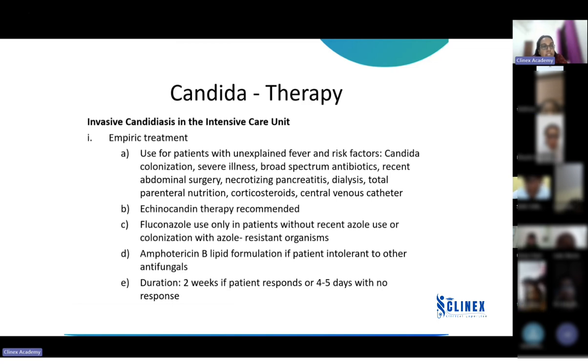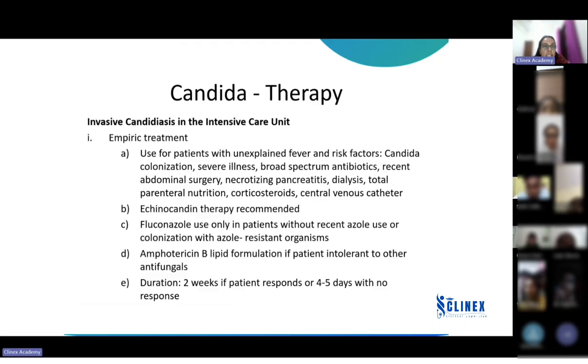Okay, now coming to invasive candidiasis that we often see in the ICU, empirical therapy. So when do you start empirical therapy? If the patient is having unexplained fever and risk factors. What risk factors? Where Candida colonization is possible, if there is a catheter or anything.